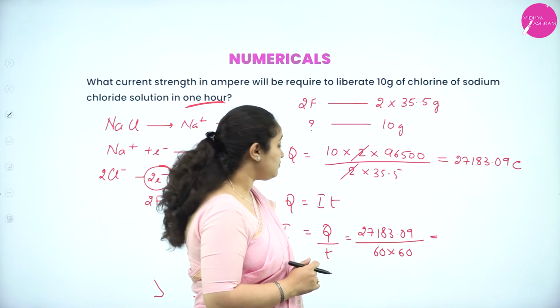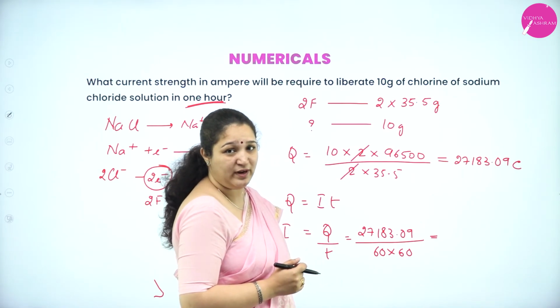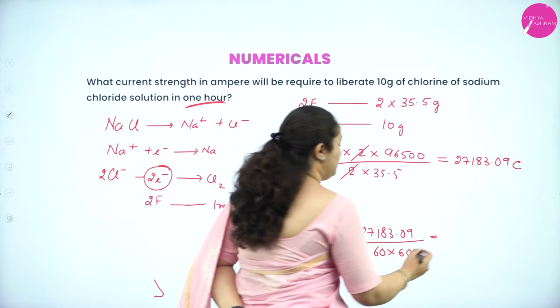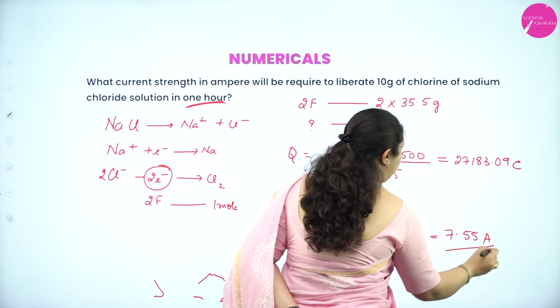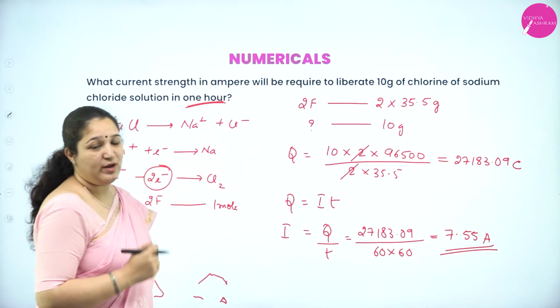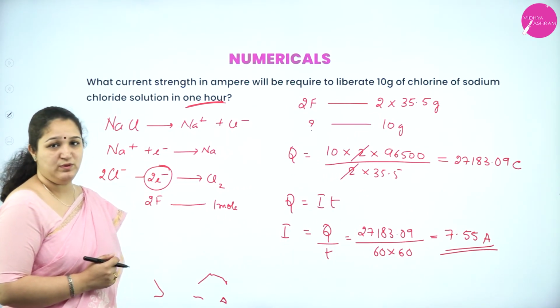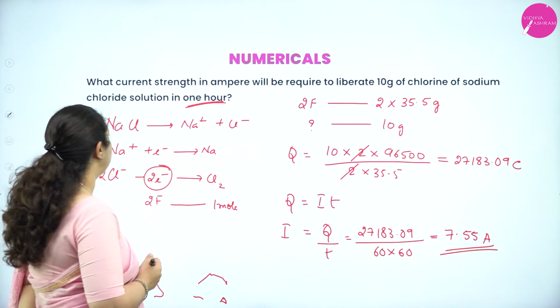We'll get the answer as 7.55 amperes. I hope you have understood how to solve this problem. We'll go to the next one.